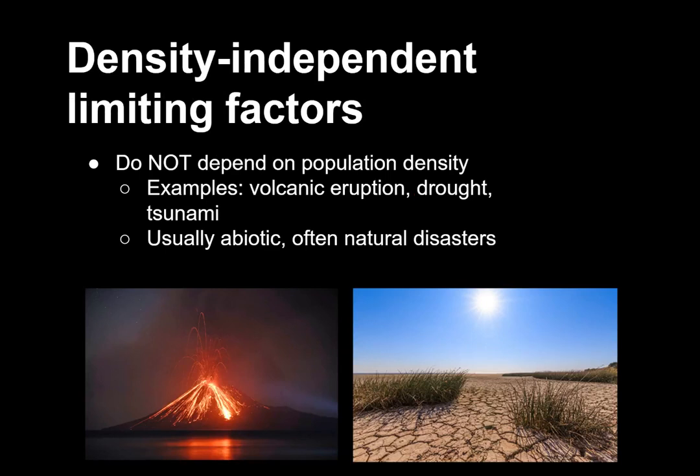Density-independent factors operate independently of population size. The number of mice in a field has no bearing on the likelihood of a volcanic eruption or a tsunami. And the number of herbs in a meadow doesn't affect the likelihood of a drought. You'll notice that density-independent factors are usually abiotic, and often they're natural disasters.